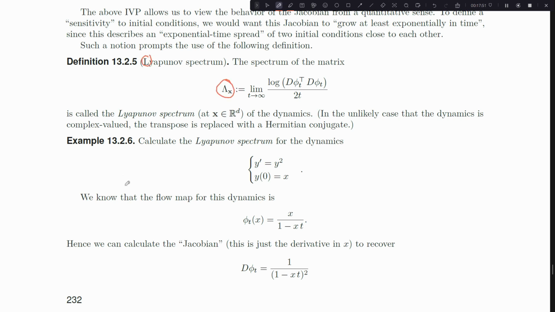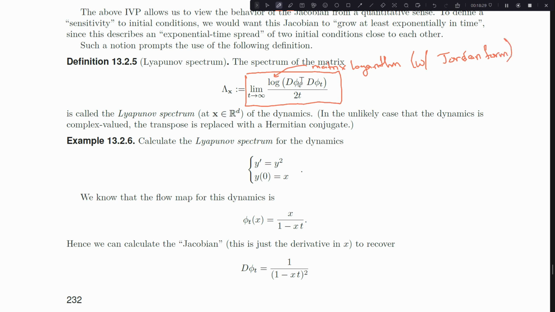Lambda, I believe, for Lyapunov, sub x because it's specific to a point at which you start. And this matrix is going to be the limit at infinity of the matrix logarithm, where, jump back to chapter 2 to recall how you calculate matrix logarithms with Jordan form, etc.